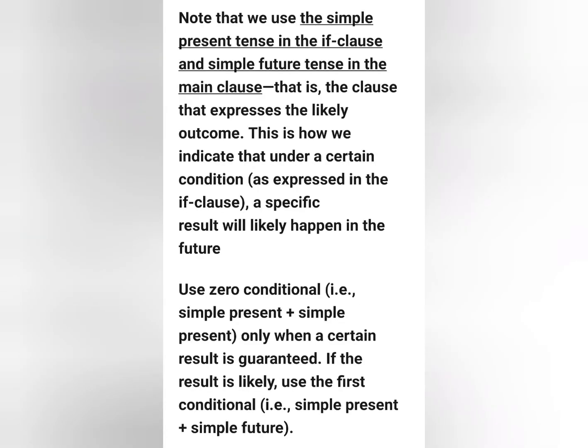Remember that we use the simple present tense in the if clause and simple future tense in the main clause. Use zero conditional, that is simple present plus simple present tense only when a certain result is guaranteed. If the result is likely, use the first conditional sentence, that is simple present plus simple future.